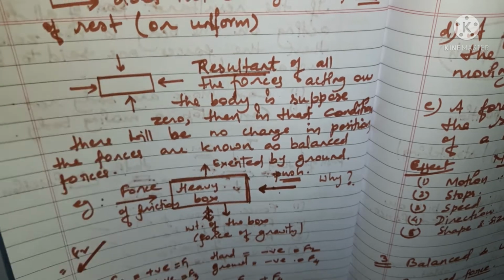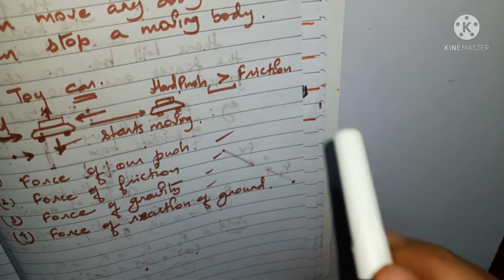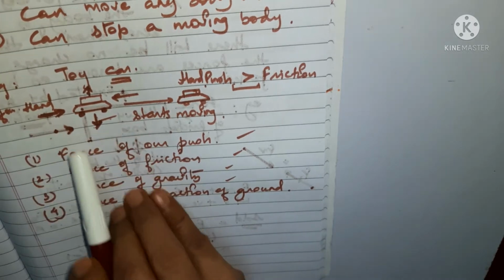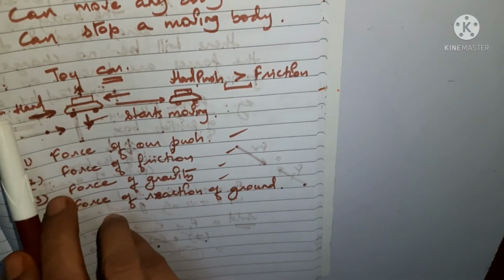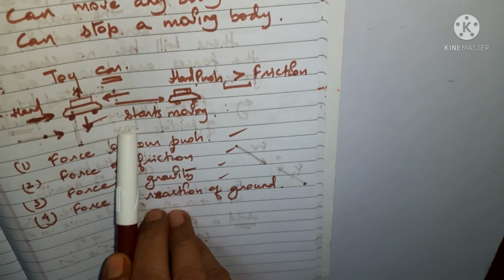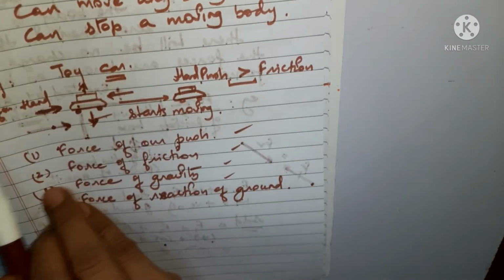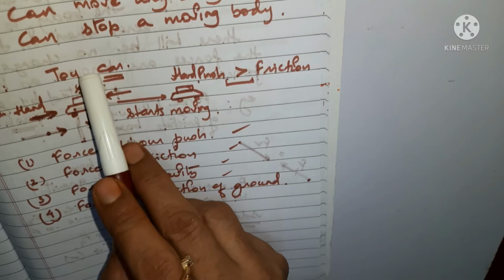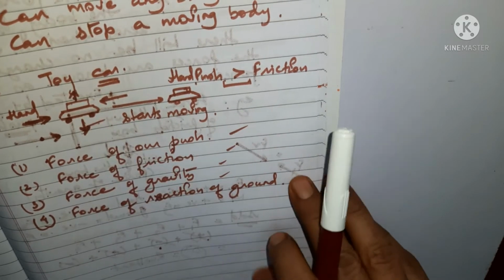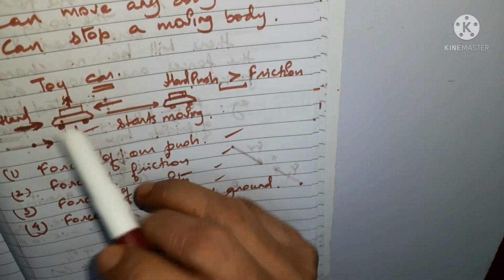Okay, then if you are having forces in which you don't have balanced forces, I mean in which the forces are not able to balance themselves. Okay, here you can see that this push of hand and this push of this car, in both the cases, push of friction and pull of friction and push of hand, both are different, whereas this and this, the gravity and the force of this ground, these 2 forces are acting properly, opposite and equal to each other.